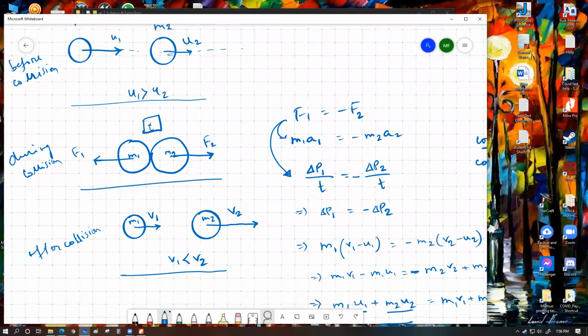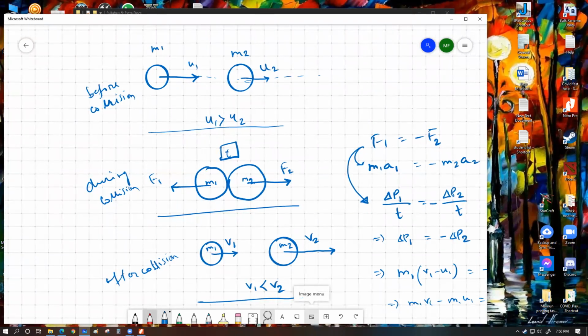System in this case refers to the total considered scenario that consists of these two objects. So we are not considering anything else involved over here. And these are the only two objects which are going to exert some force onto each other. So we are considering that there is no existence of other forces. Even if there is some other force involved, their effects are negligible or they are counteracted by some other forces. So F1 and F2 are the only forces that these two bodies are subjected to. That's what we mean by the isolated system made by objects M1 and M2. So if you have a look over here, M1 U1 plus M2 U2 is basically the initial momentum of the whole system before the collision.